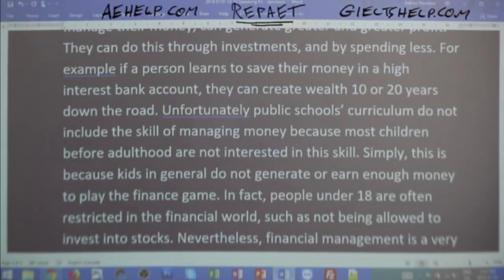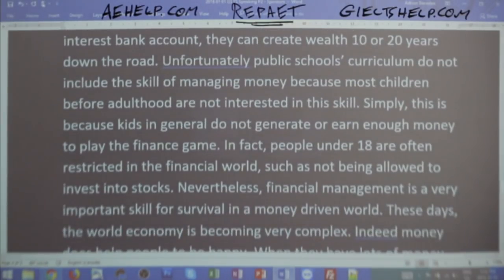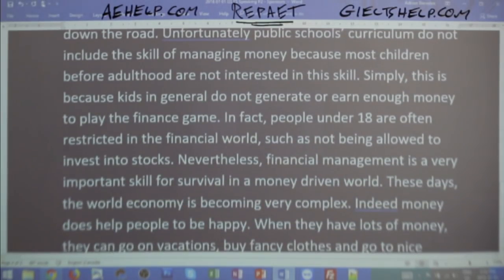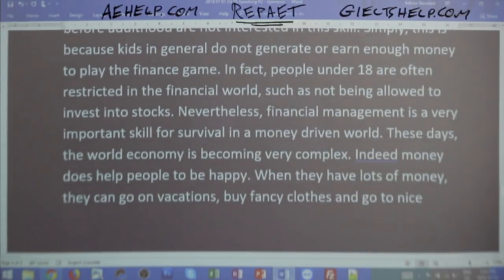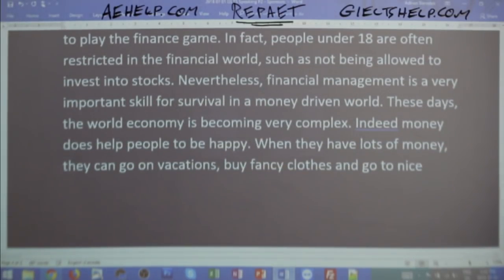Unfortunately, public schools' curriculum does not include the skill of managing money because most children before adulthood are not interested in this skill. Simply, this is because kids in general do not generate or earn enough money to play the finance game. In fact, people under 18 are often restricted in the financial world, such as not being allowed to invest into stocks. Nevertheless, financial management is a very important skill for survival in a money-driven world.